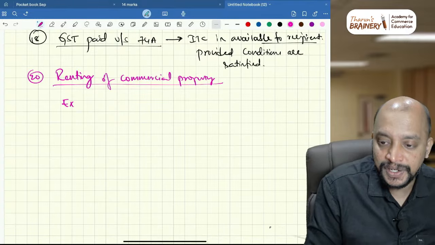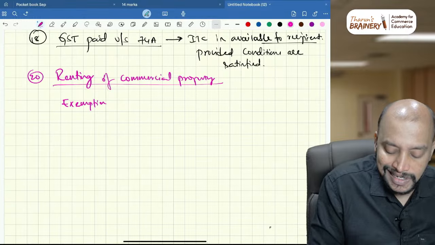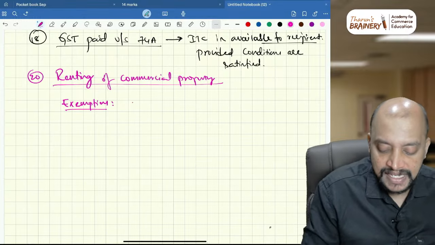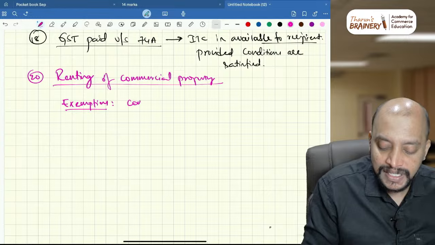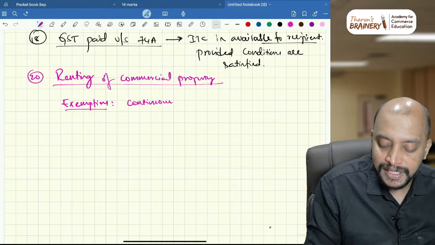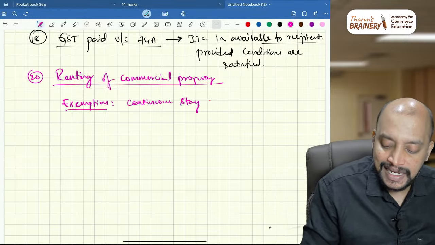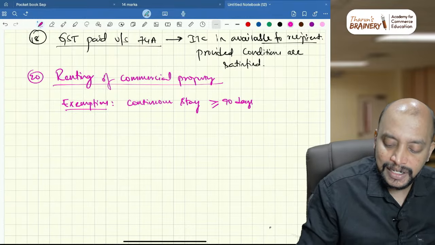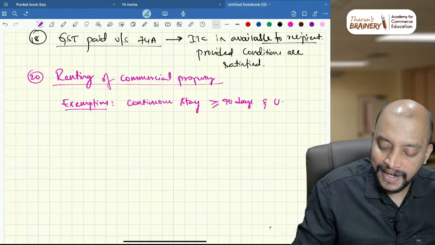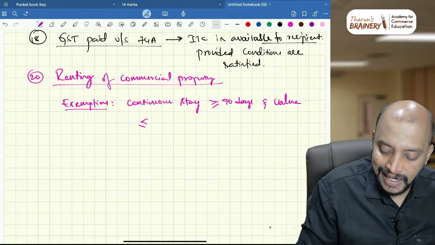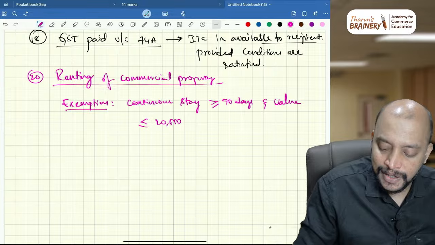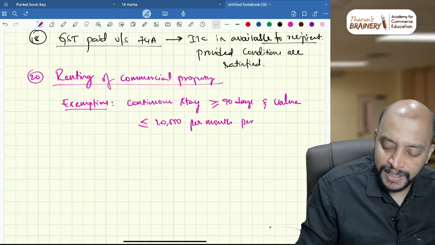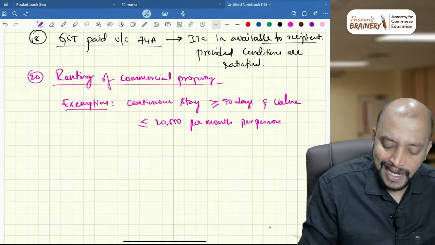The only exemption we have is continuous stay greater than or equal to 90 days, minimum 90 days, and value less than or equal to 20,000 per month per person. So this will be the exemption.